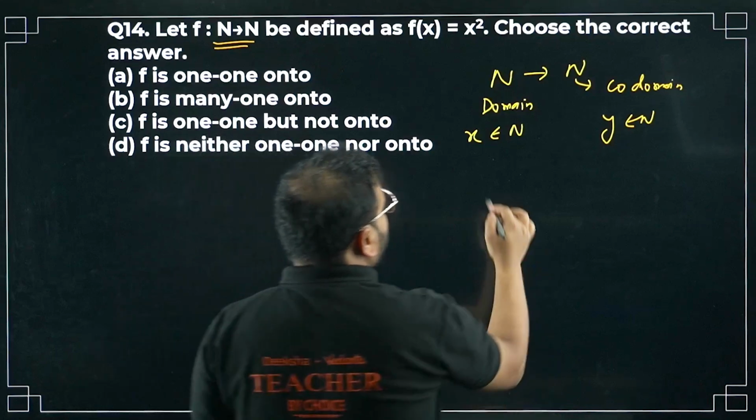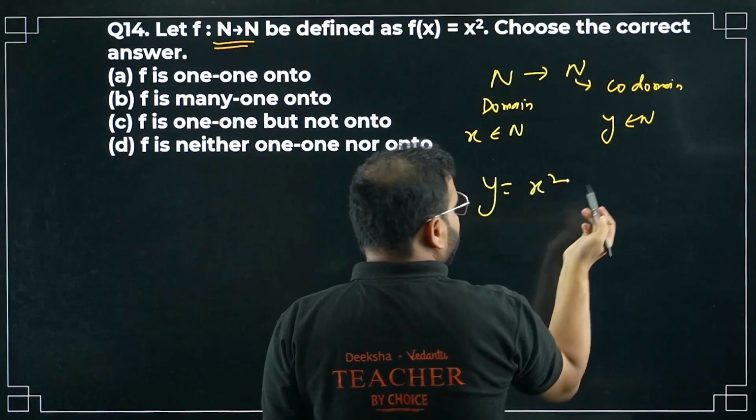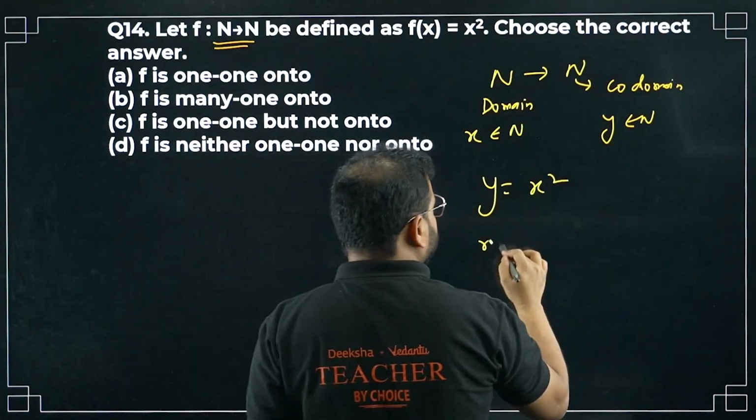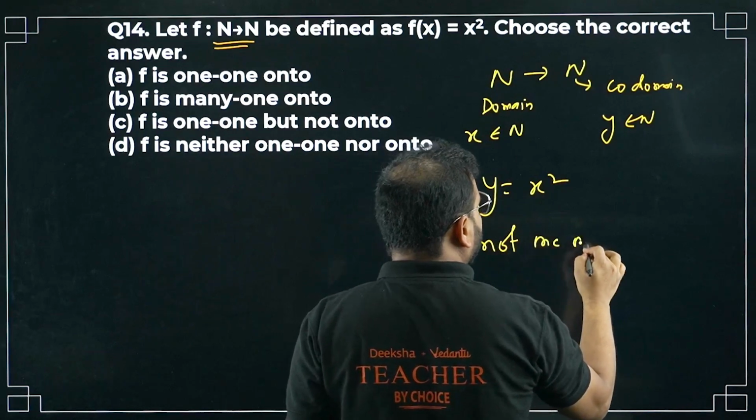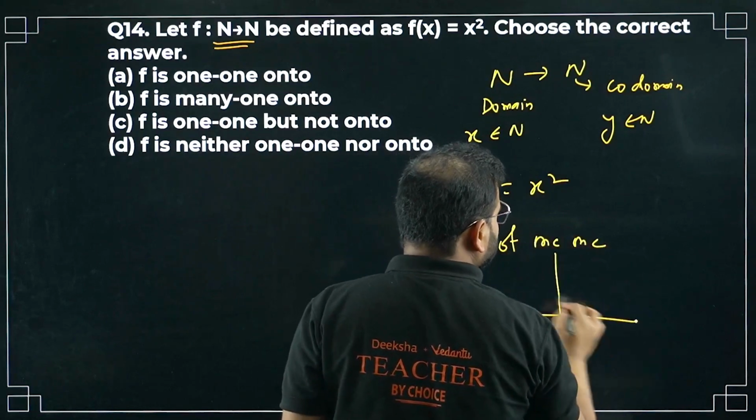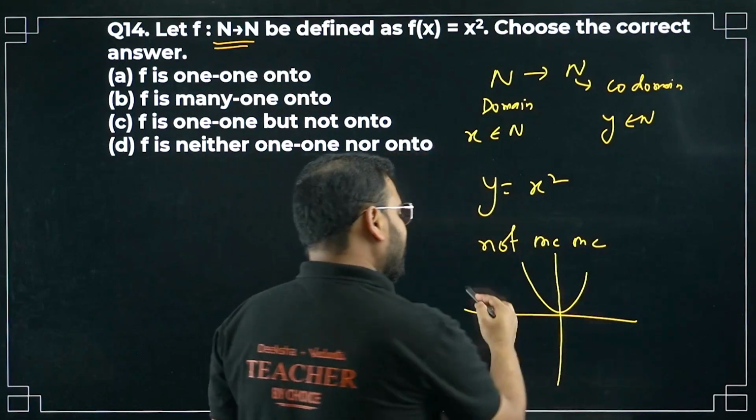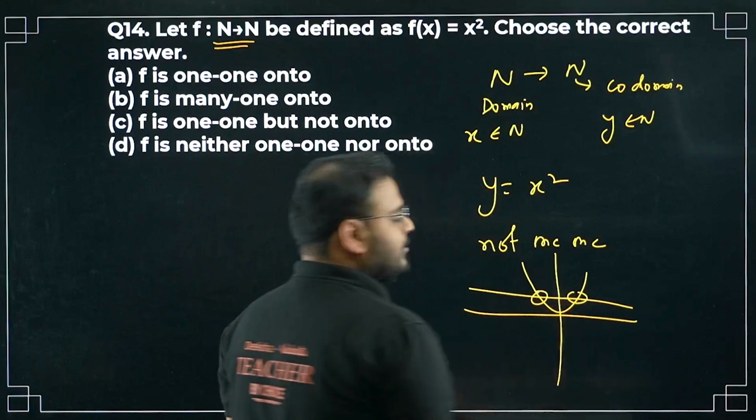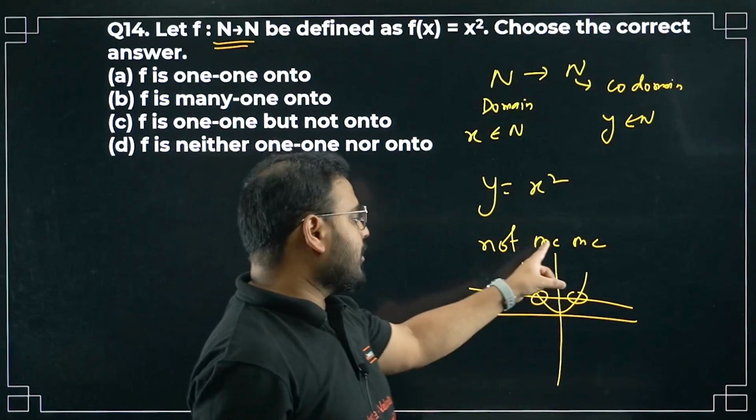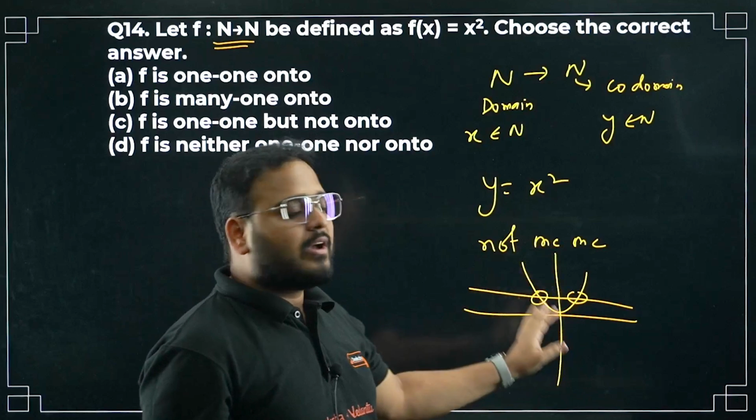What is the function given as? y equals x square. We can say blindly not one-one. How come? It is symmetric about the y-axis. Take a line like this, you get two intersection points. You want only one intersection point in the case of a one-one function. Here we have many, so it can be said not one-one.